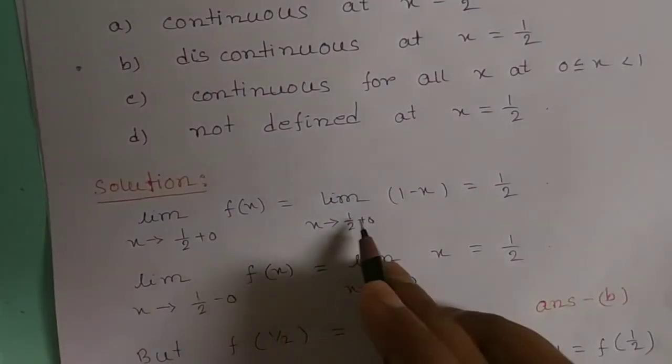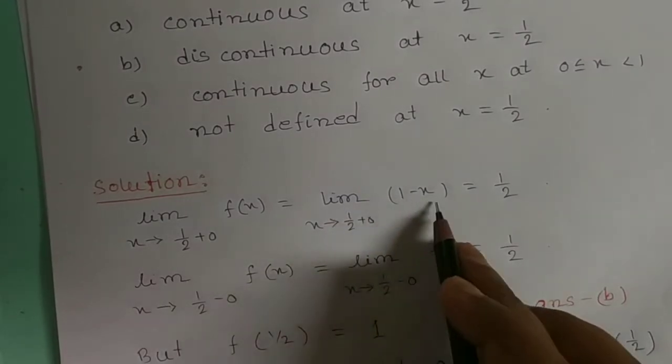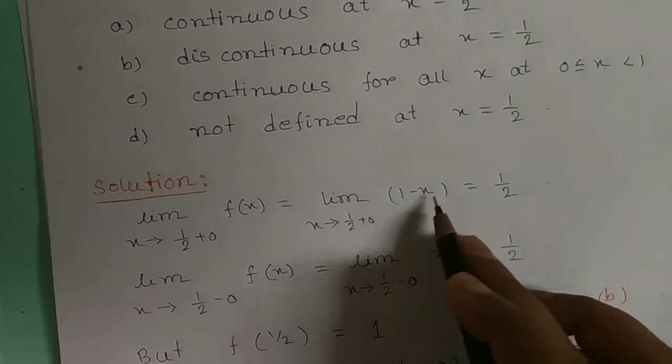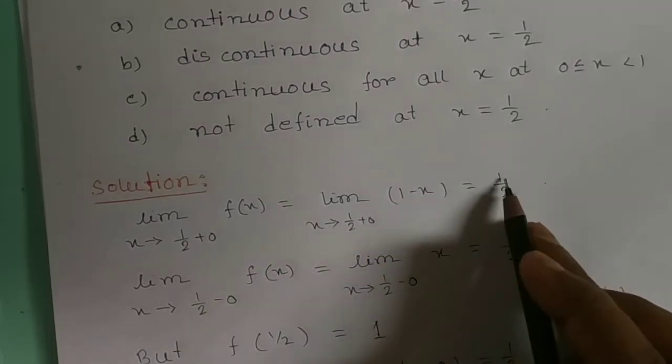Therefore the limit as x tends to half plus of 1 minus x is 1 minus half, equal to half.